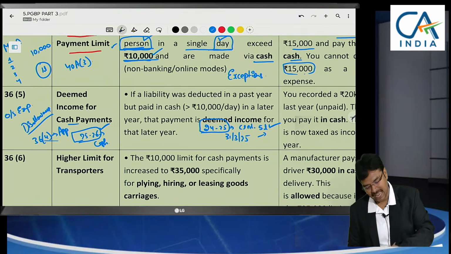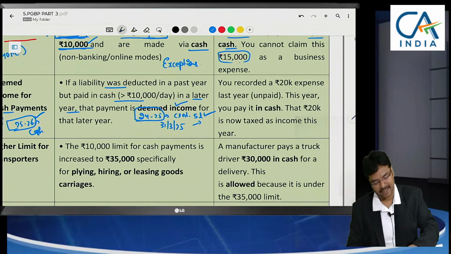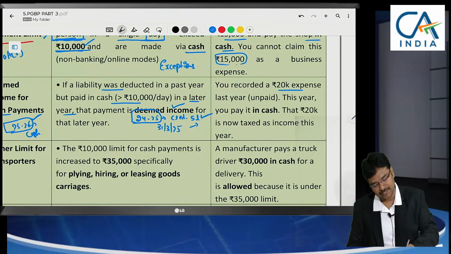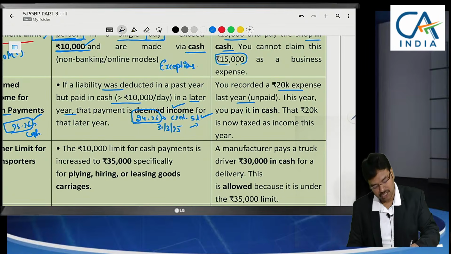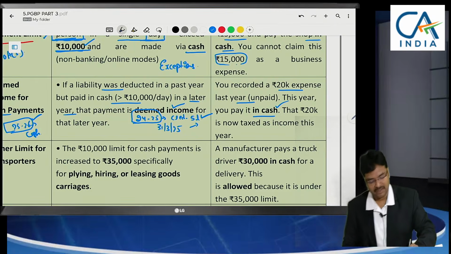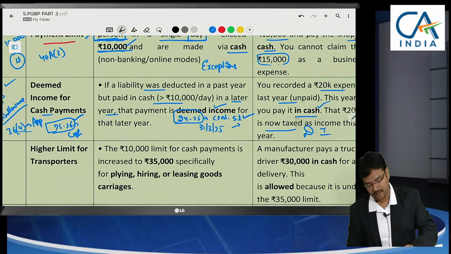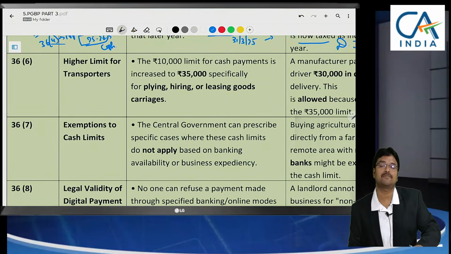So deemed income for cash payments, 36(5) has specified this point. If a liability was deducted but a cash payment is made in a later year, then it will be treated as deemed income. It will be added back. If you record a 20,000 expenditure last year unpaid, in the balance sheet it was an outstanding expenditure, a provision is created. So this year if you make a 20,000 cash payment, will it be taxed this year? Yes, this will be treated as deemed income. That means not only for the expenses debited to P&L in the current year, but also for the expenses which are outstanding, this limit will get applied.